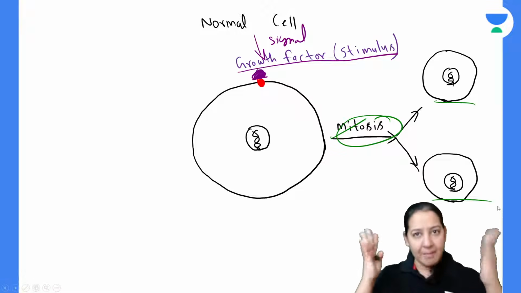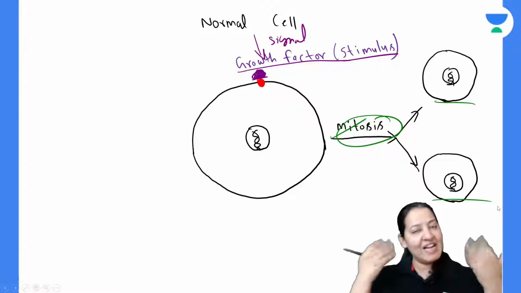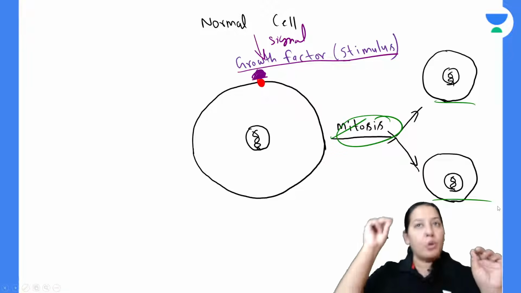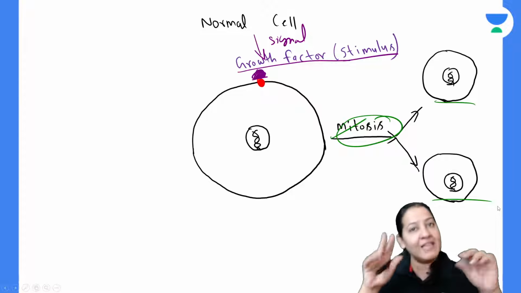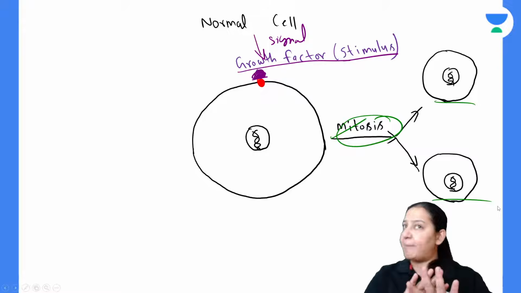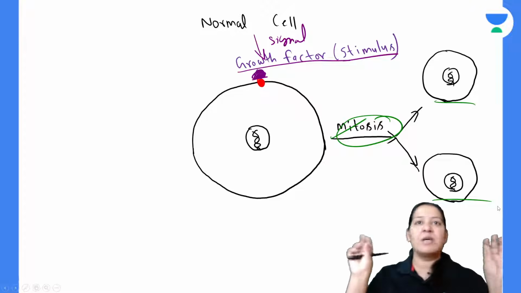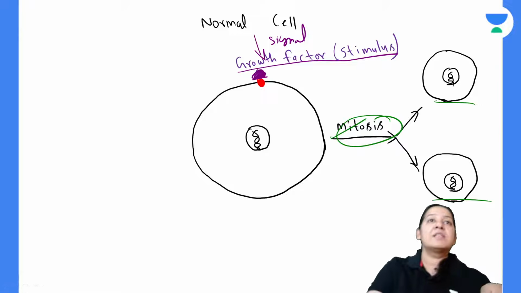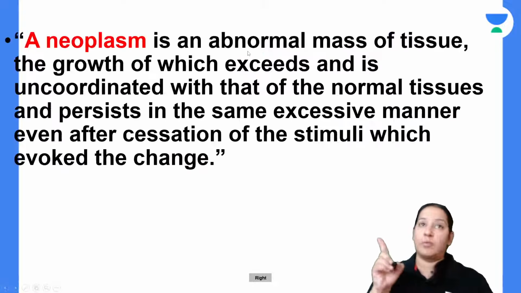So whenever in my body the growth of any cell, the cell division, the mitosis is required, the growth factor will give the signal to the cell, and only then will the cell divide. Otherwise, in the absence of growth factor, in the absence of stimulus, the cell does not divide. This is a normal cell. This is the story of the normal cell, right?